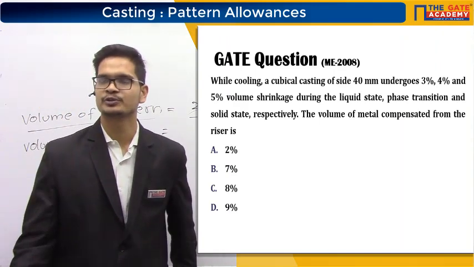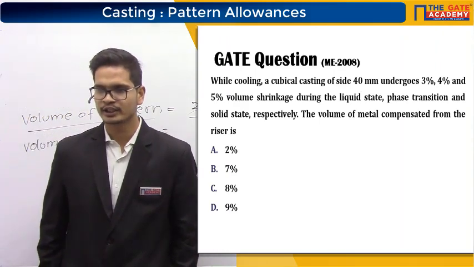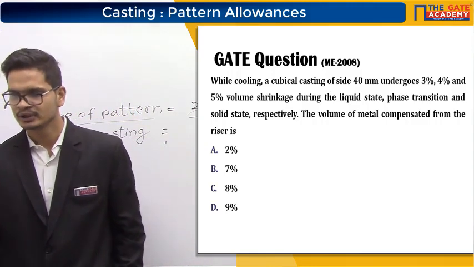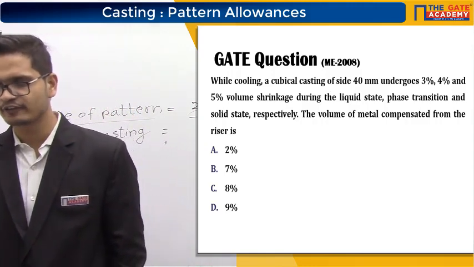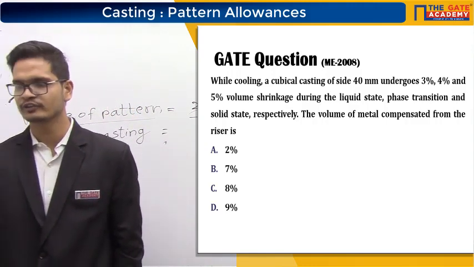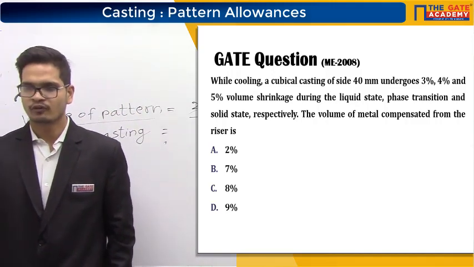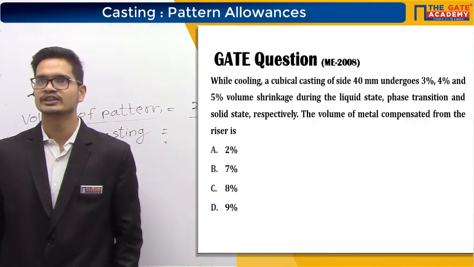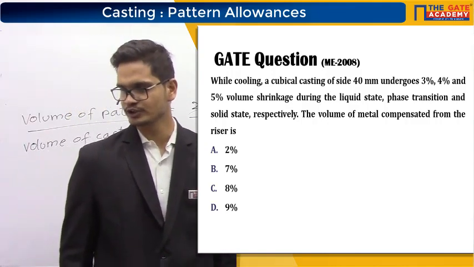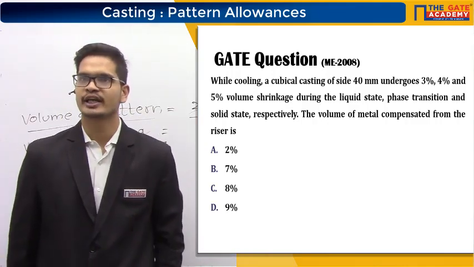Tell me the answer for this question. While cooling, a cubical casting of side 40 mm undergoes 3%, 4% and 5% volume shrinkage during the liquid state, phase transition and solid state respectively. The volume of metal compensated from the riser is. Please tell me the answer for this question. Yes, option B is the right answer.